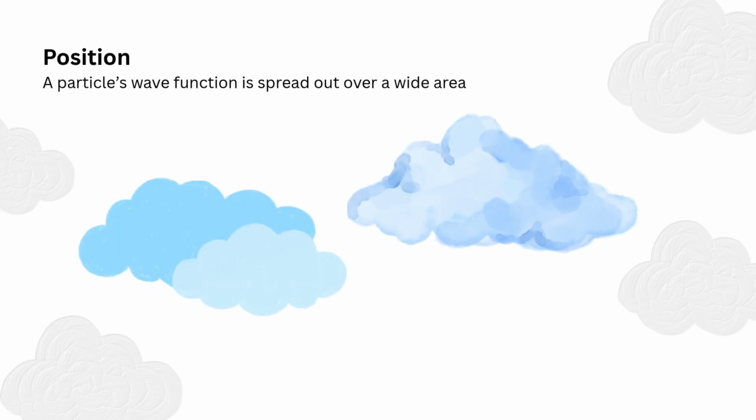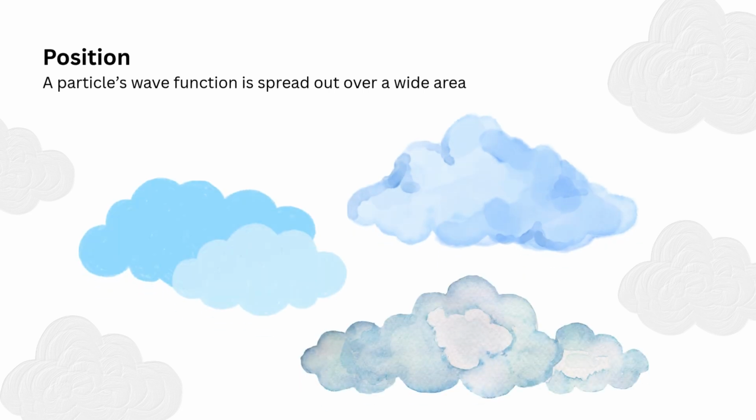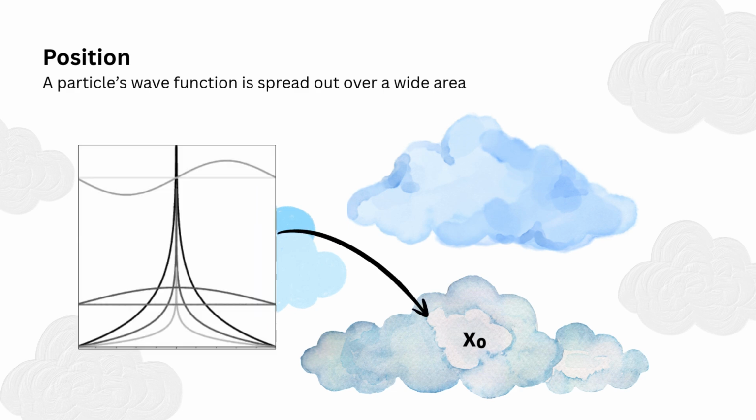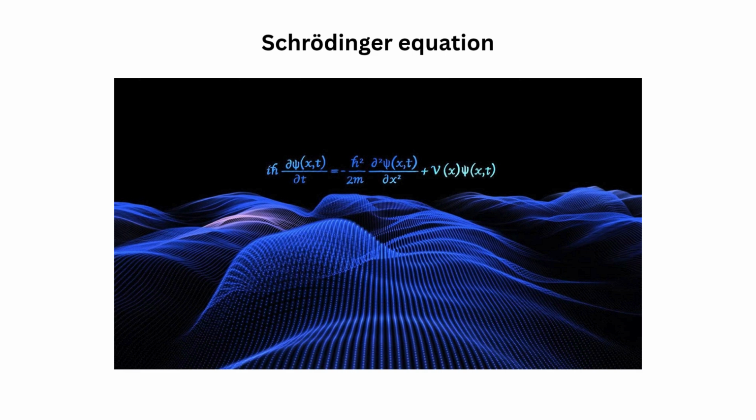Let's look at another example: position. Suppose a particle's wave function is spread out over a wide area. It's like a blurry cloud of probability. When we measure where the particle is, we might find it at one specific point, say x₀. At that moment, the wave function collapses to a sharp spike at that position. Now we know exactly where the particle is. After that, over time, the wave function begins to spread out again according to the Schrödinger equation.